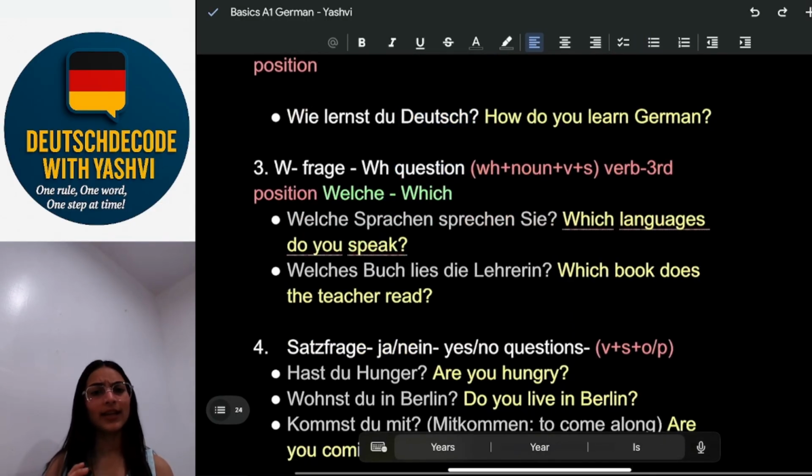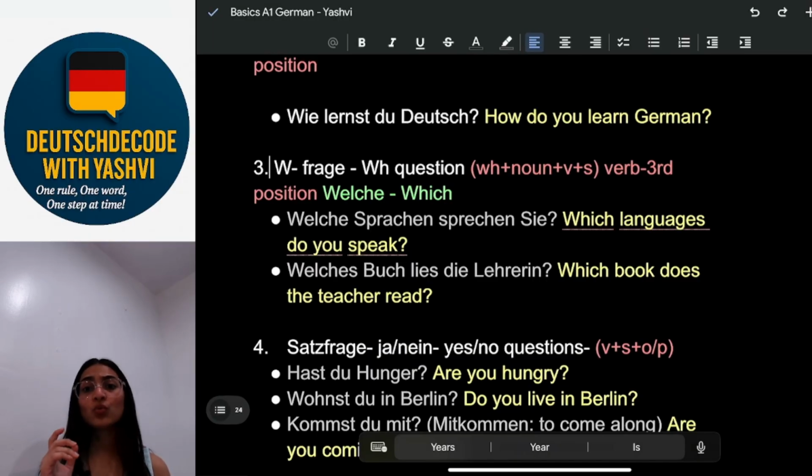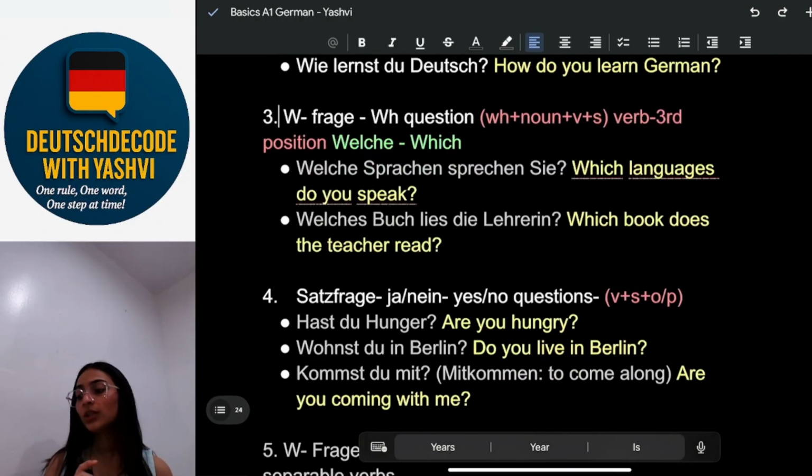So we have an exception in WH question. Whenever we use which, just besides which, we always add a noun, and nouns are always capital. Whenever it's in the middle of the sentence or at the end of the sentence, it's an exception case. We have to write the word in a capital letter always. So just remember it, it's a rule. So in welcher, it's WH question, it means which, then we have to use a noun, then verb and then subject. So verb here is in the third position.